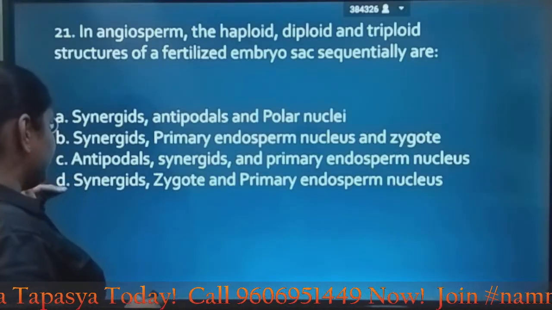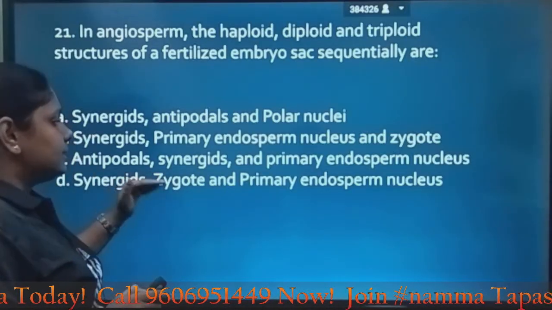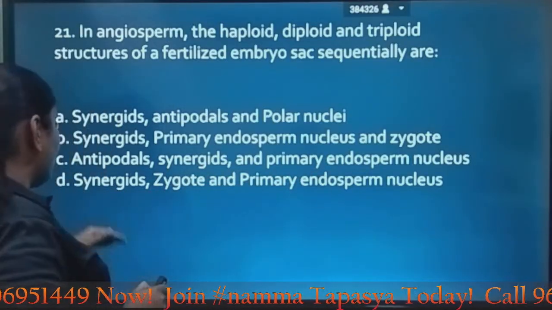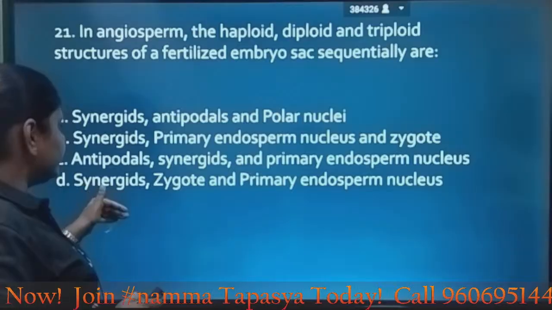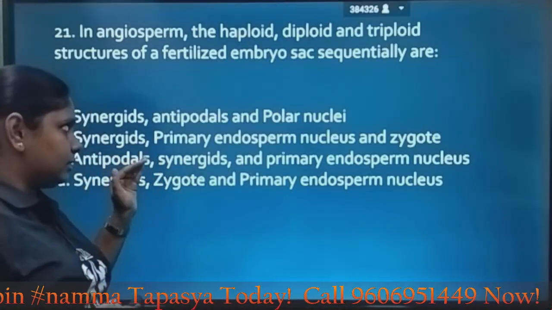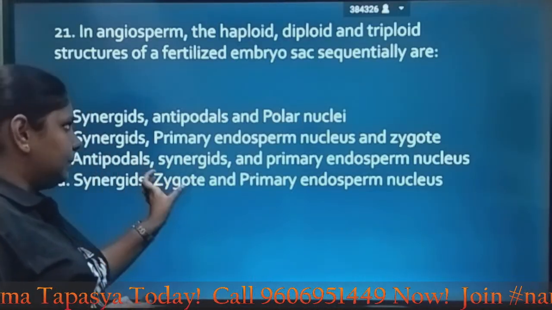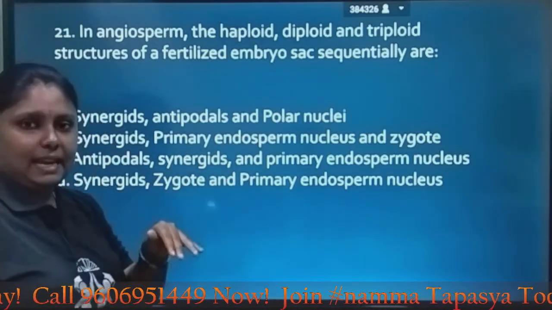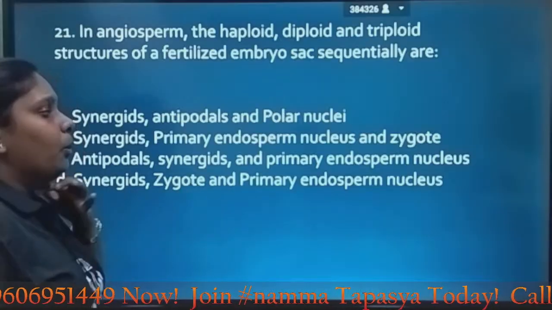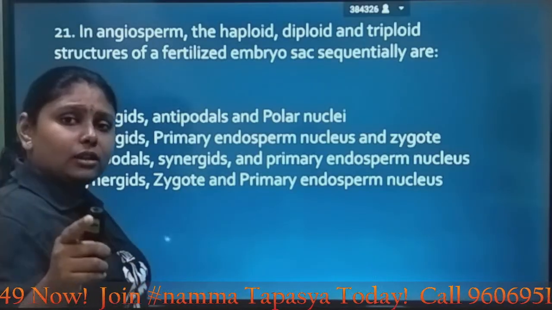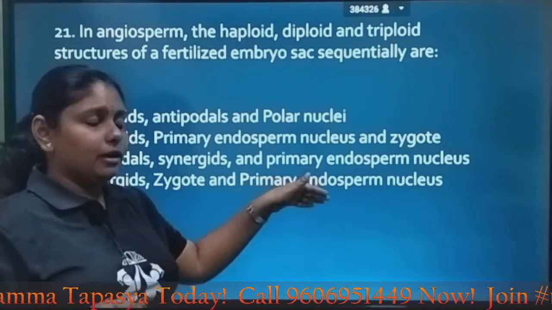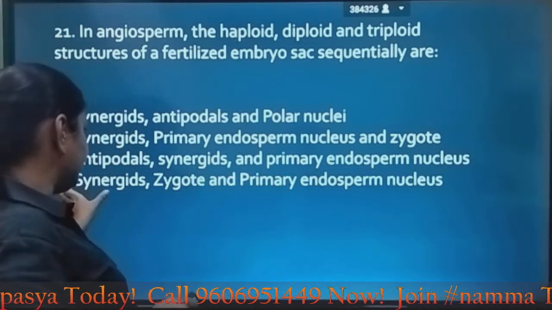So it must be synergids, zygote and primary endosperm nucleus. First you have synergids, which are haploid, then the zygote, which is diploid, and the primary endosperm nucleus, abbreviated as PEN, where the two polar nuclei go and fuse with a sperm nucleus to form the triploid primary endosperm nucleus. So the answer is option D.